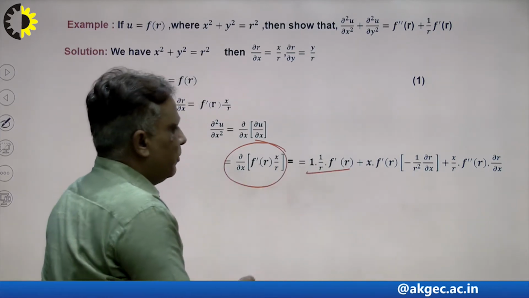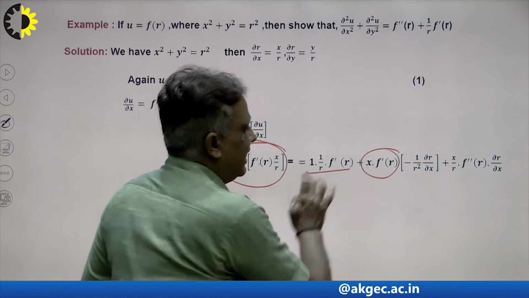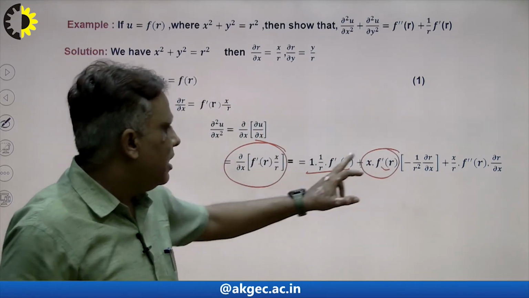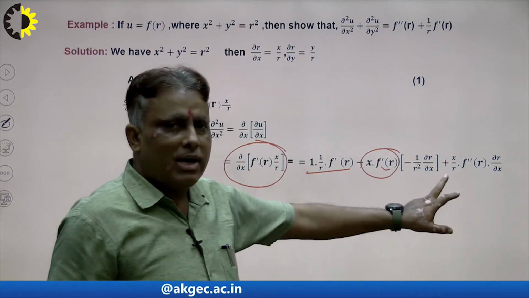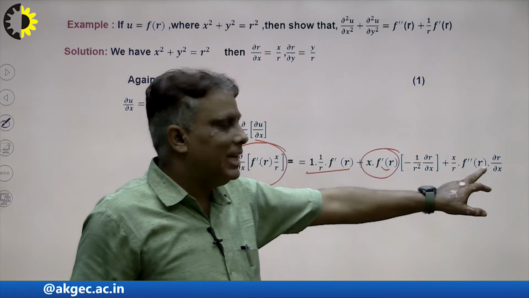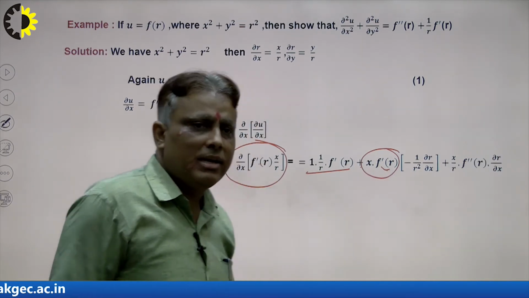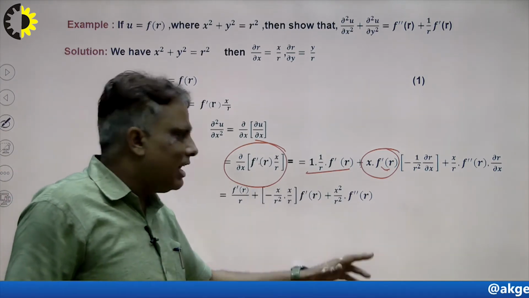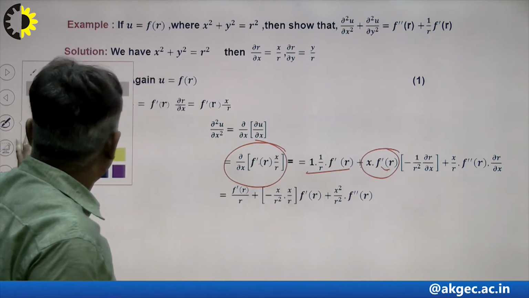Now suppose I want to calculate this. f'(r) x as it is, f'(r) as it is, the differentiation of 1/r is −1/r² ∂r/∂x, plus x/r as it is, the differentiation of f'(r) is f''(r) x ∂r/∂x. Now putting the value of all these terms, what will be the value here? We see very carefully.